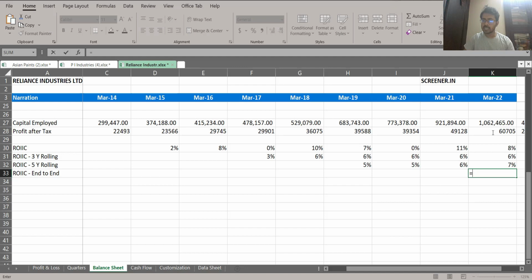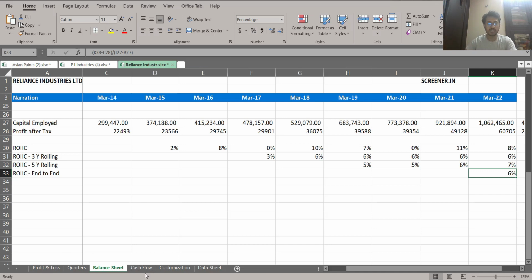So let us take this profit from here to here. This is the profit difference that we have between today's and 2014. We divide it by the capital base the company has, 2021 minus 2000. For end to end, this company is making ROIC of 6 percent, right? So you can understand ROIC like this: whatever new amount of money has been deployed in the business, it's earning at a rate of 6 percent, which is around the return over the last decade.